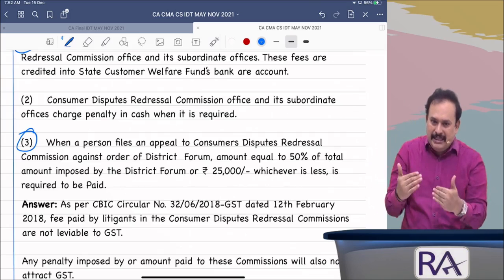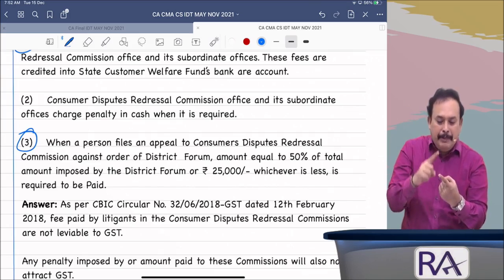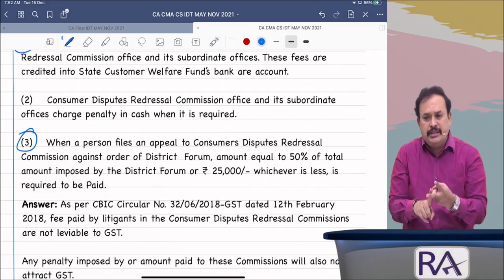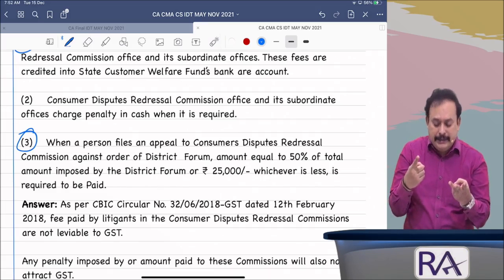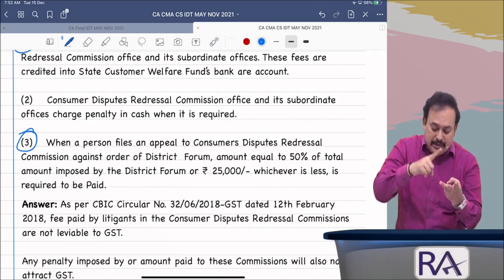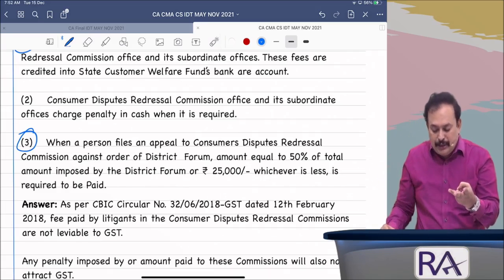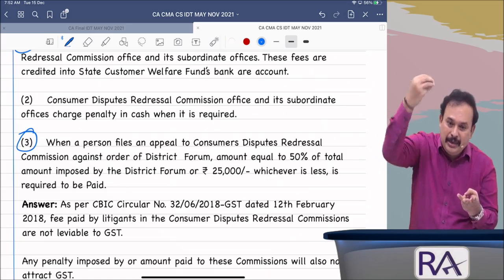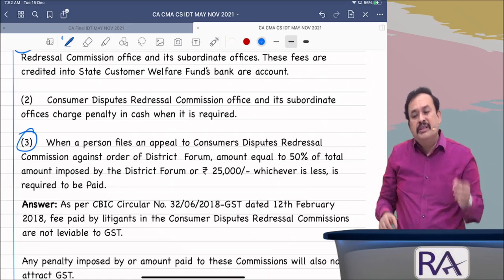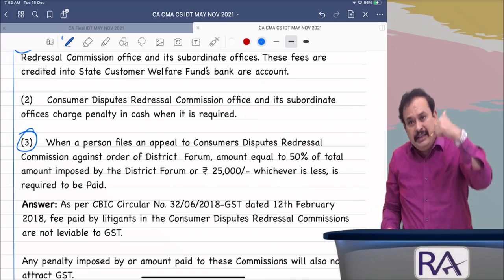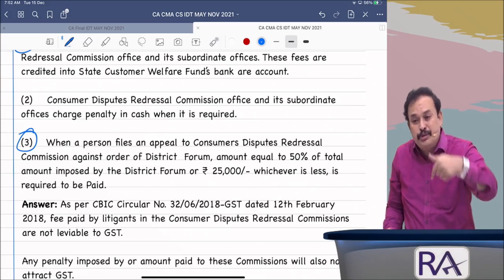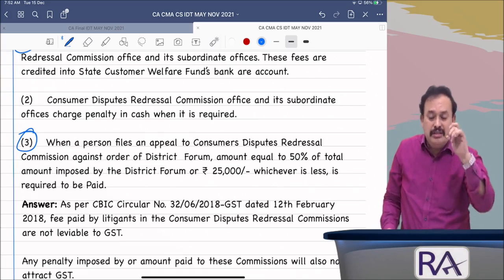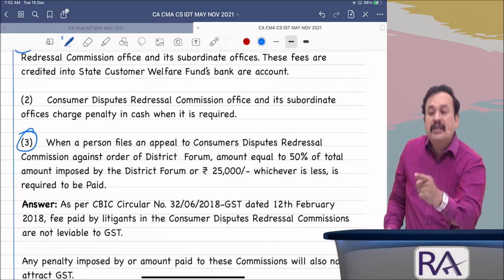So these are all 3 points: the first, appellate fees; second, penalty charged by the Redressal Commission; third, when you go against the district court to a higher forum, you again pay appellate fees. In all these 3 cases, is this a consideration for the Consumer Dispute Redressal Commission or not? Will the term Consumer Dispute Redressal Commission come under the term court?